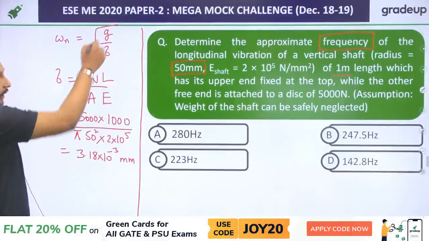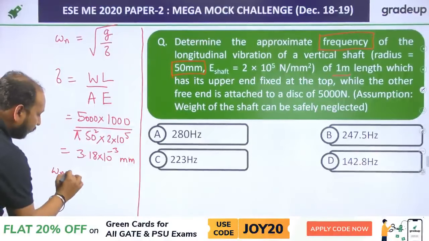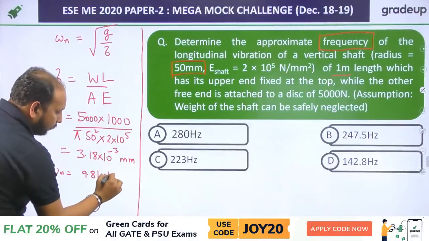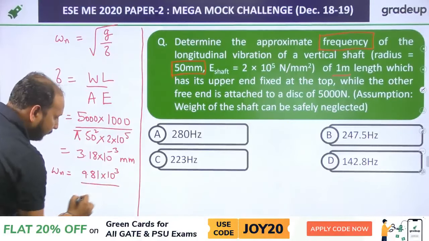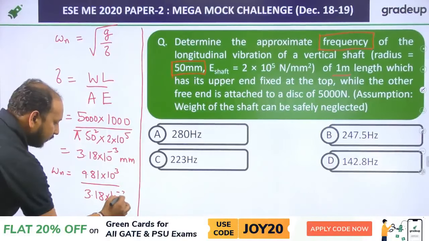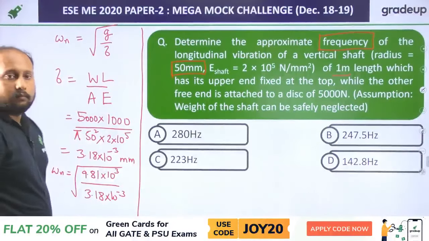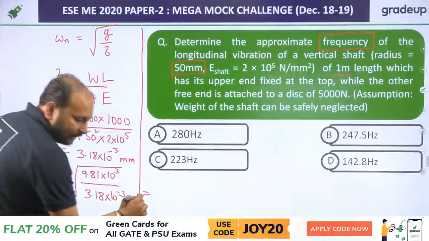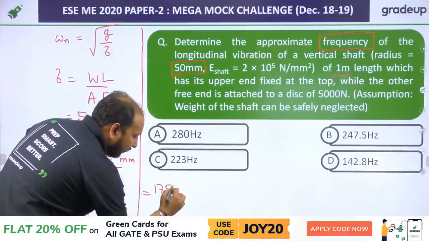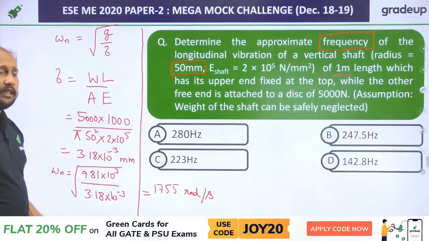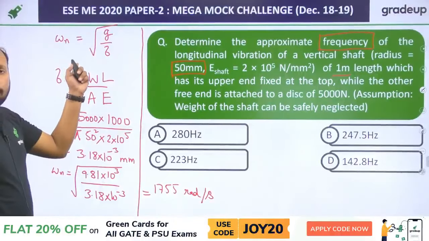Put this value of delta over here, you will be getting omega n is equal to under root of 9.81 into 10 to the power 3 upon 3.18 into 10 to the power minus 3. Clear? When you solve it, you will be getting approximately 1755 radian per second. Now this is not the correct answer, because they're talking about frequency.